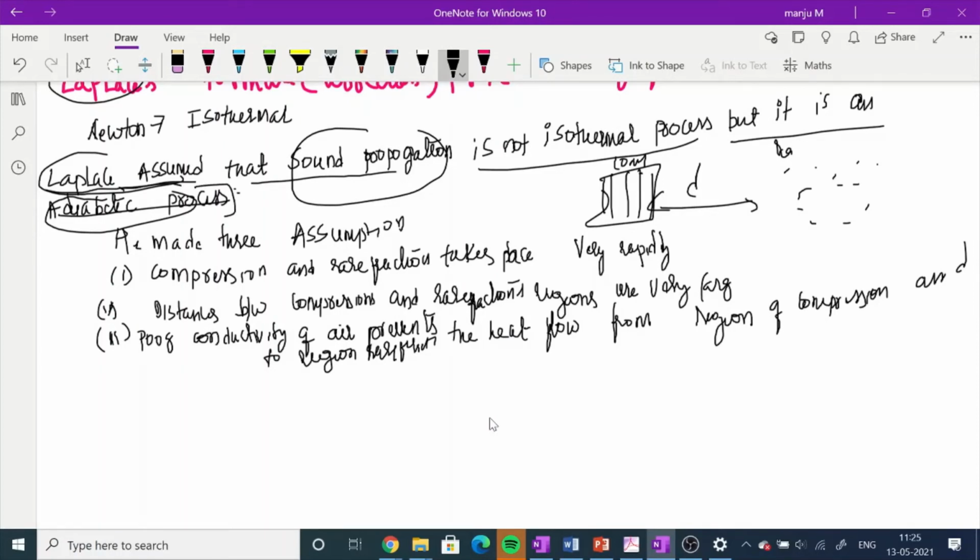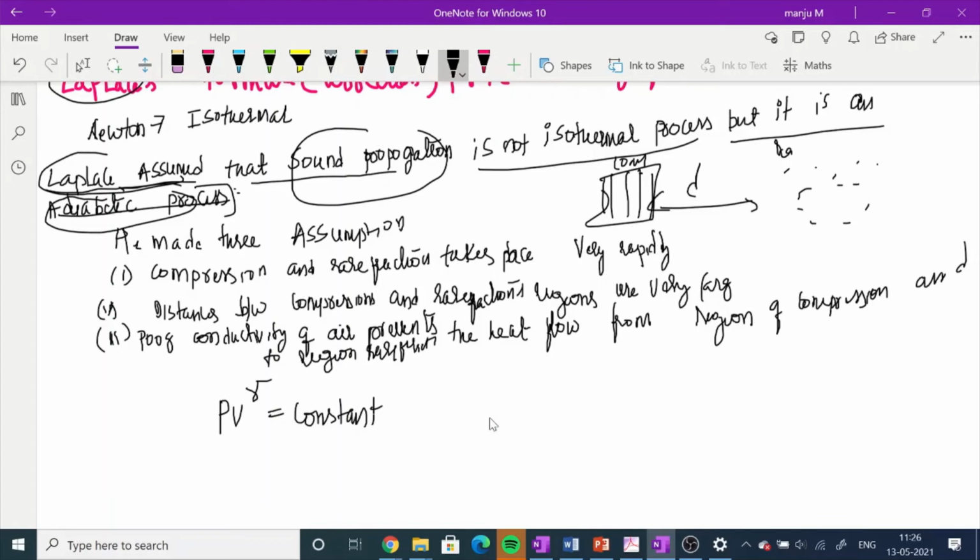adiabatic process. So we know that, in second PUC you have studied this. The adiabatic process relation is given by PV to the power of gamma is constant. This you have studied in your earlier class. So PV to the power of gamma is equal to constant.